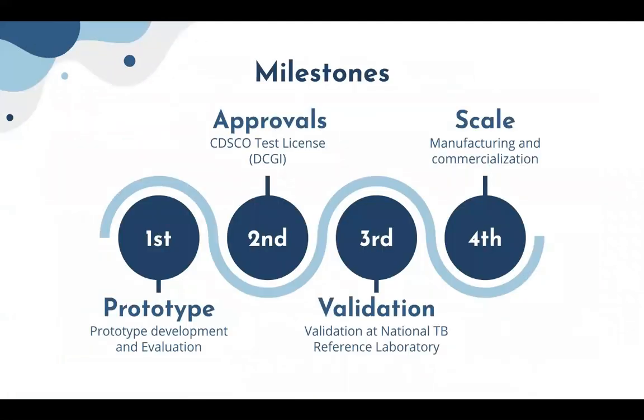Milestones to achieve start with prototype development and testing, followed by getting approvals from DCGI for CDSCO test license. Upon successful validation as National TB Reference Laboratory, we need to get license for manufacturing from DCGI for further commercialization.